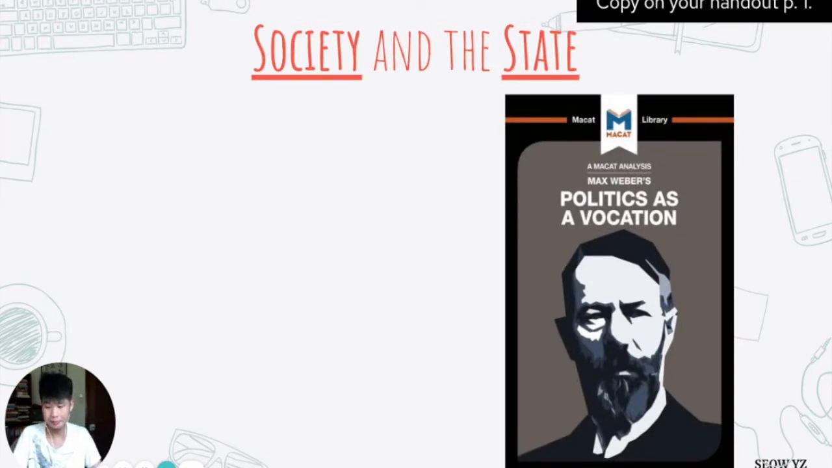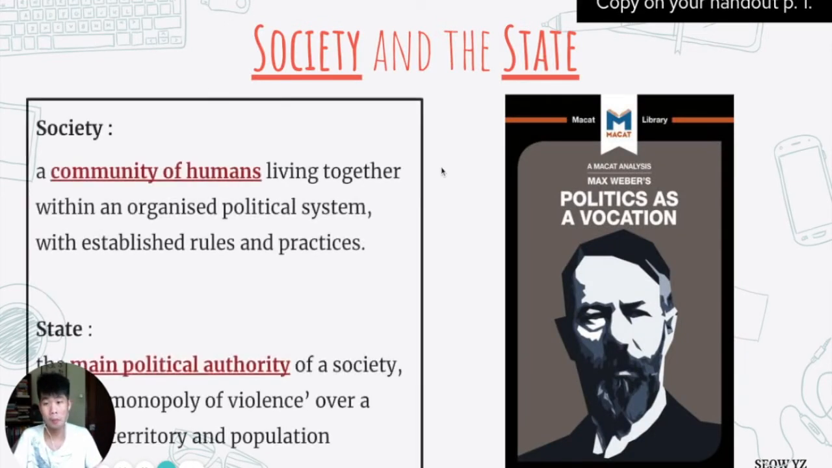So we are going to start with the lesson. Society and the state. Can we write this down on the first page of the worksheet? A society is a community of humans living together with an organized political system. So society is really a group of human beings who come together and have some common rules and language and expectations. The state is the main political authority of a society, and it has a monopoly of violence.